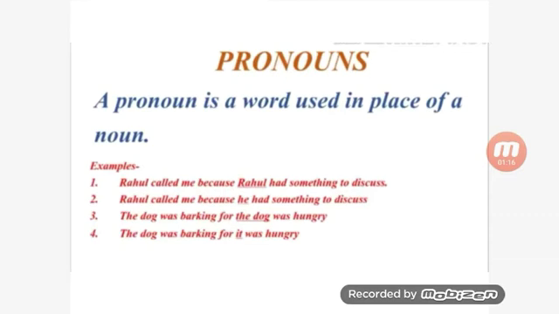Let's take the next example. The dog was barking because the dog was hungry. Again, no need to write the dog. We can use the pronoun it here. So the sentence is: the dog was barking because it was hungry. So here he and it are pronouns.